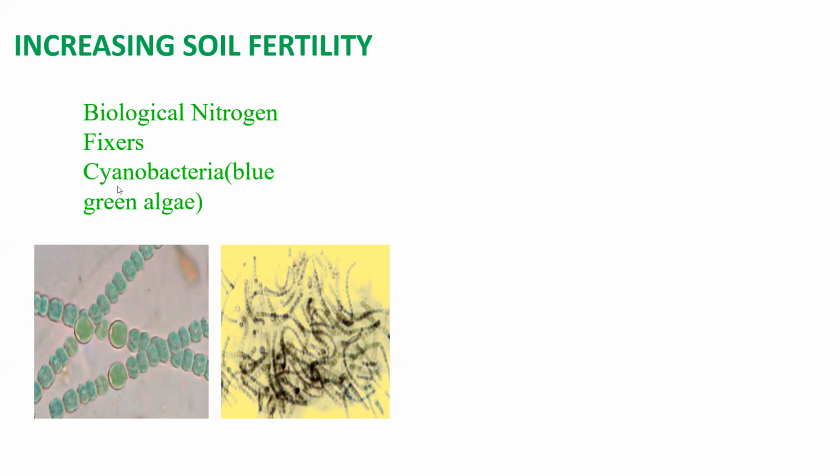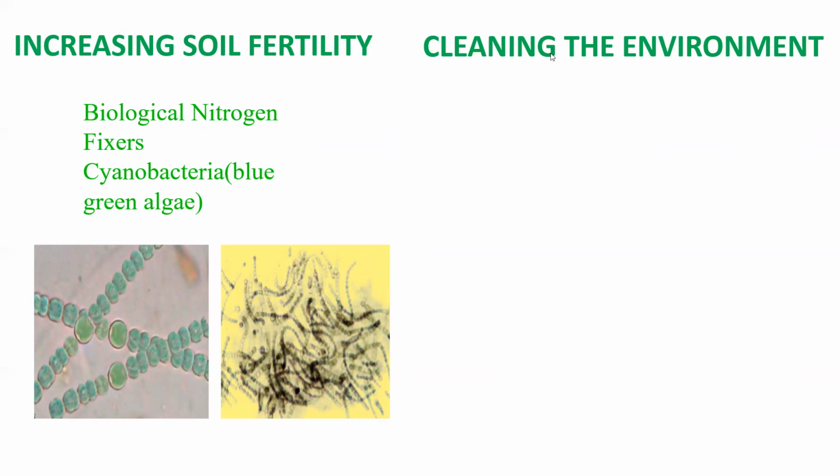So the microorganisms or the biological nitrogen fixers, such as blue-green algae, help in maintaining the soil fertility and the soil nutrients. If the nutrients are maintained in the soil, as I told in the previous chapter, there is a healthy growth of a plant. So the microorganisms are helpful in this way. Next is cleaning the environment.